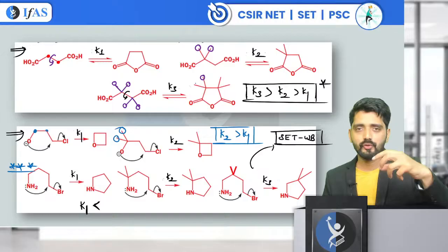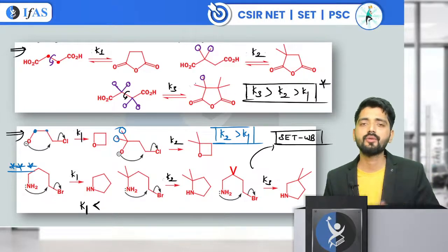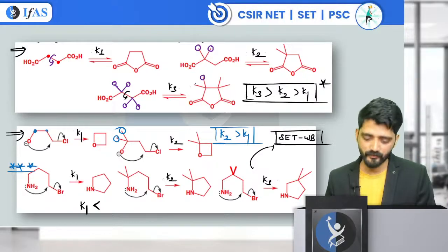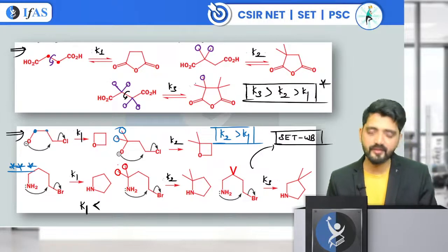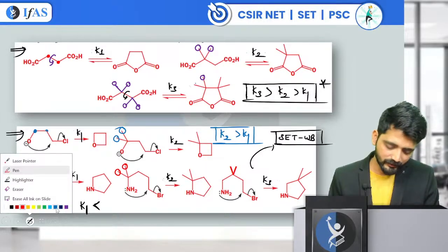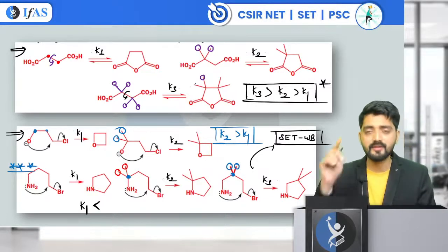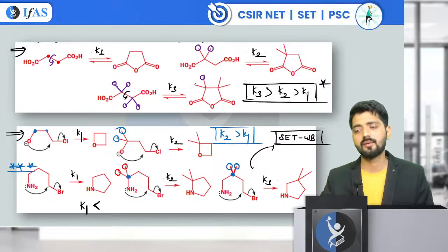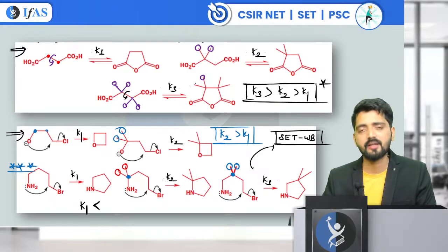Now, if you have studied this concept, you will be able to answer. Otherwise, you will be doing your tukkification. So what we have is a CH3 at this center, two CH3 placed, and in the third scenario also we have two CH3 placed. It means the number of substituents is going to be the same, but the examiner has changed the position of the substituents. Now what do you think is going to happen here?